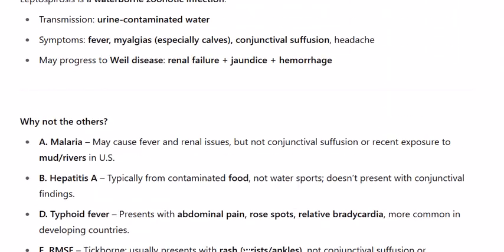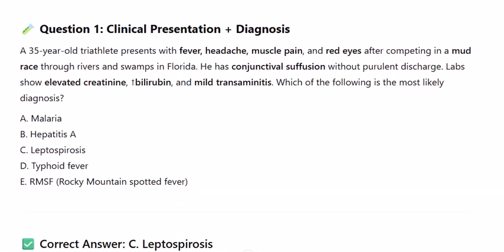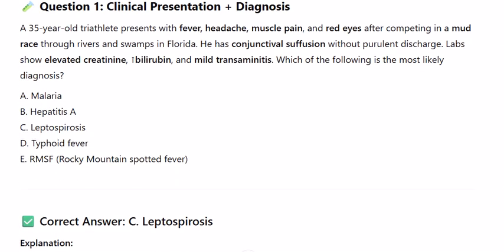Focused on Leptospira spp, the causative agent of leptospirosis, a zoonotic illness transmitted via animal urine-contaminated water, e.g. freshwater, floodwater, or recreational lakes. Each question has 5 answer choices and detailed explanations.